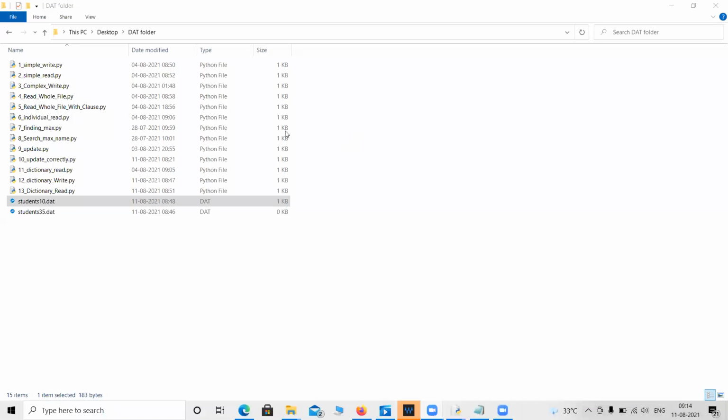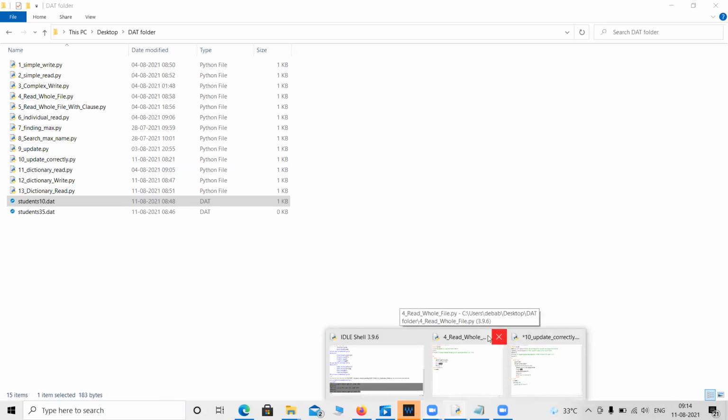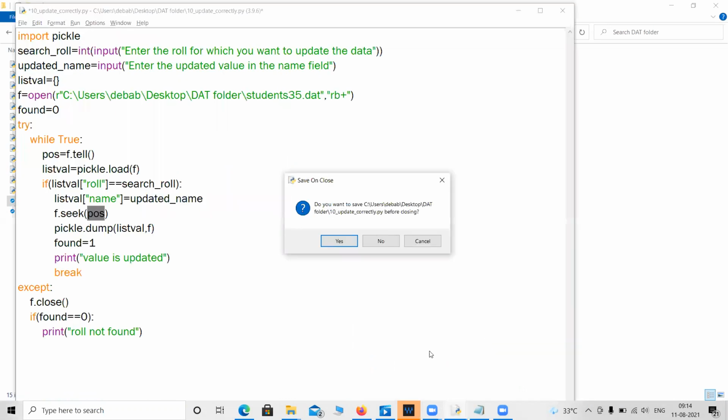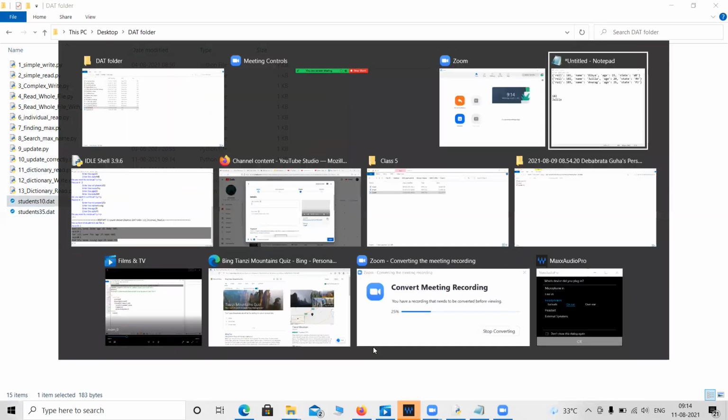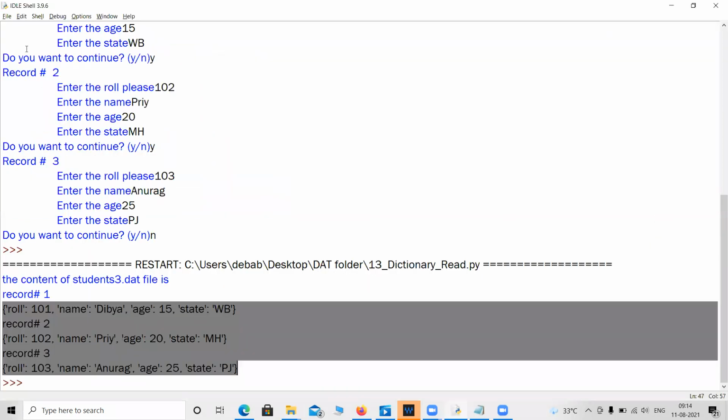So now we will check how to do the same operations using a function. We know a function is nothing but a copy paste thing. I will check the same now again. Let me choose any one program, say dictionary read. Let me go to the item and open the file.